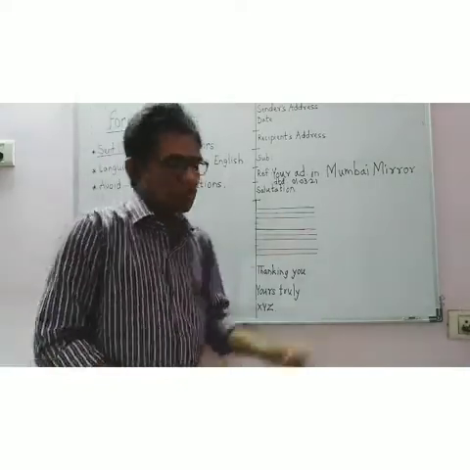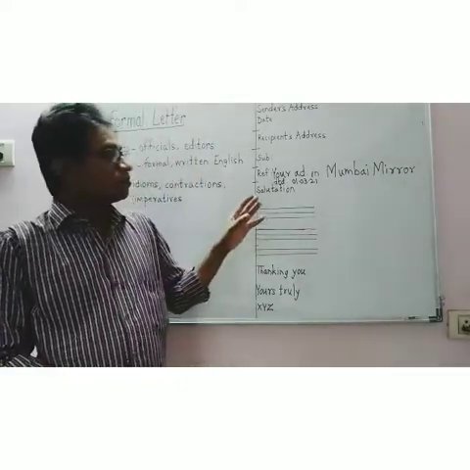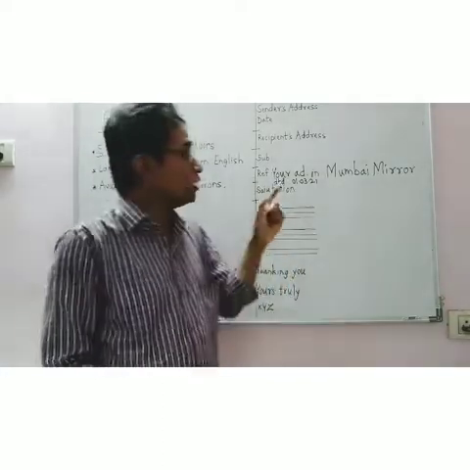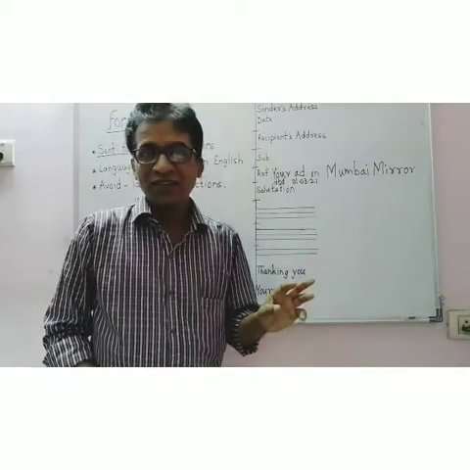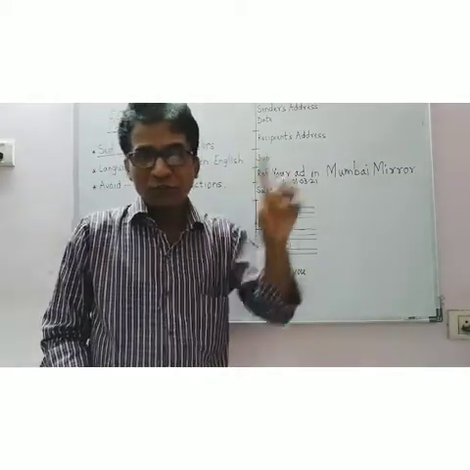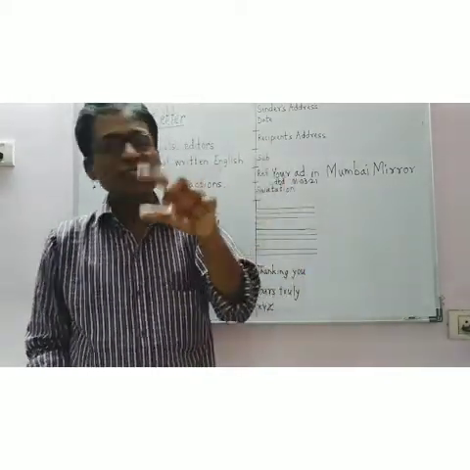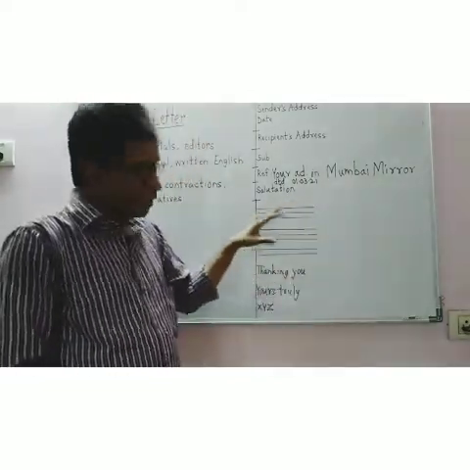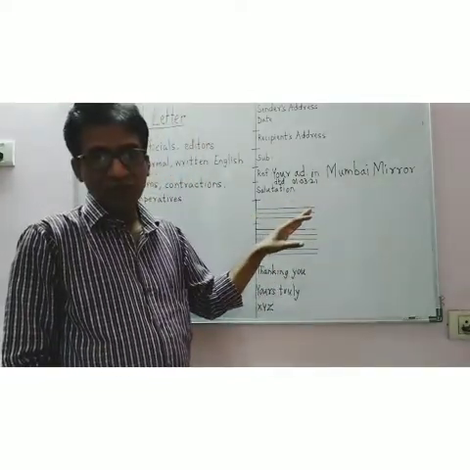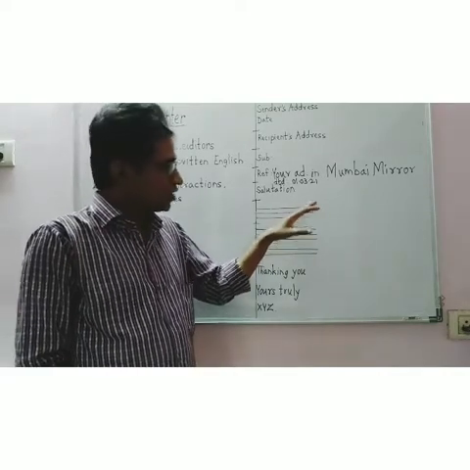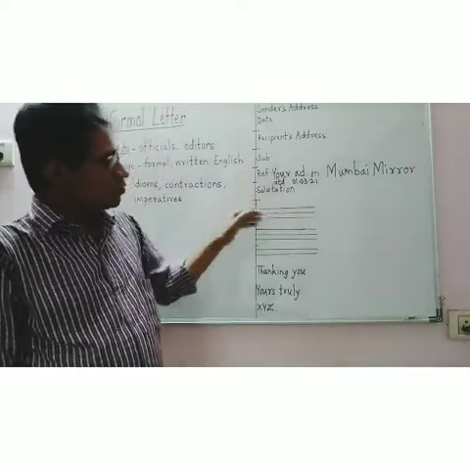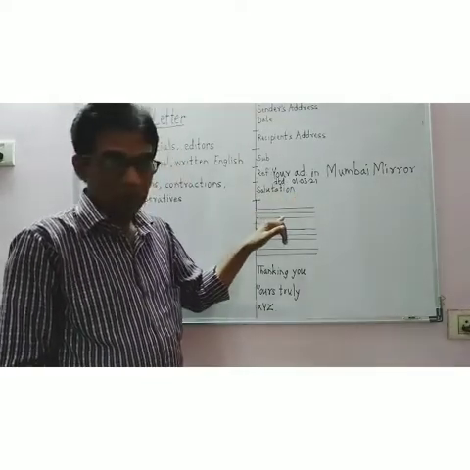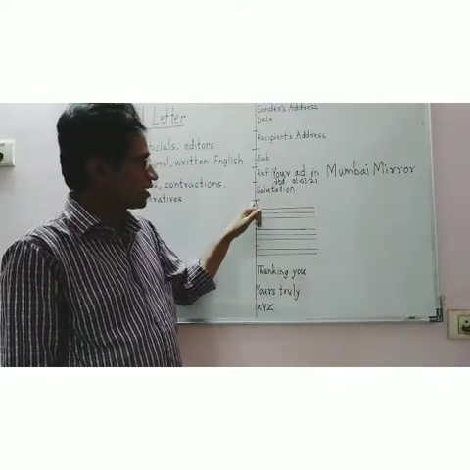In the first paragraph, you can start by writing like this: with reference to the above mentioned subject, I wish to apply for the post of an English teacher in your reputed college. After the salutation also leave a line. This is the sign of leaving a line.